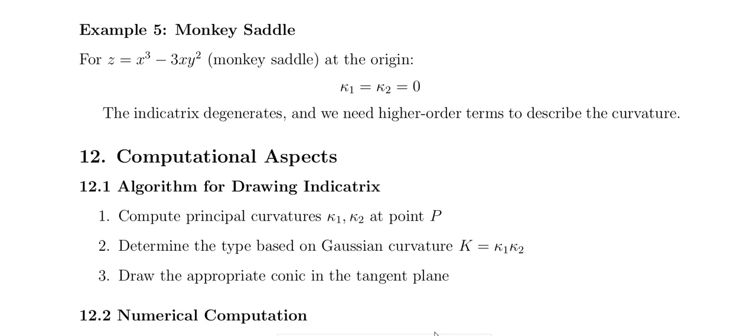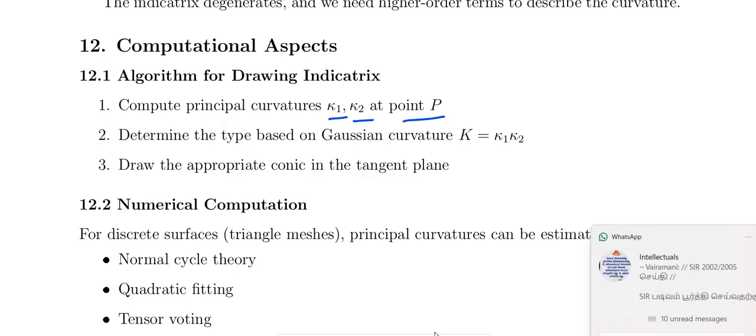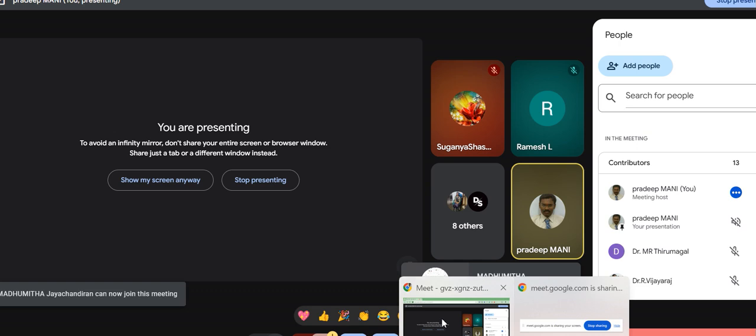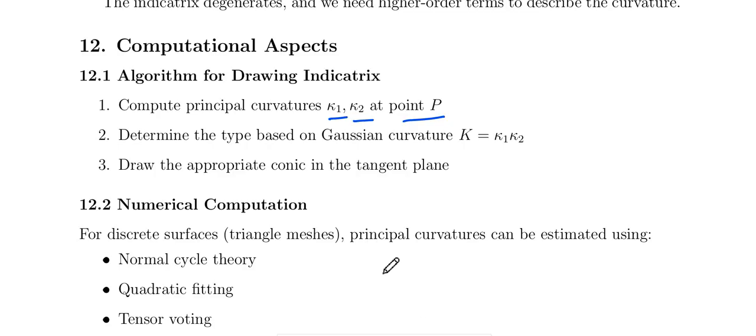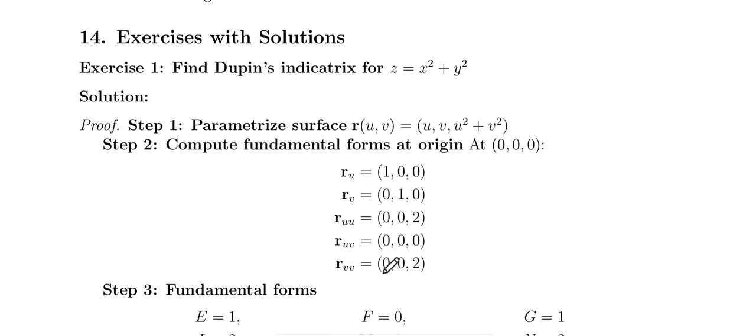And the computational aspect, that is, the algorithm for drawing the indicatrix. First of all, compute the principal curvatures kappa 1, kappa 2 at the point P, and determine the type based on the Gaussian curvature kappa equal to kappa 1 kappa 2, and draw the appropriate conic in the tangent plane. So the numerical computation, leave that, and find the Dupin's indicatrix for z equal to x square plus y square.